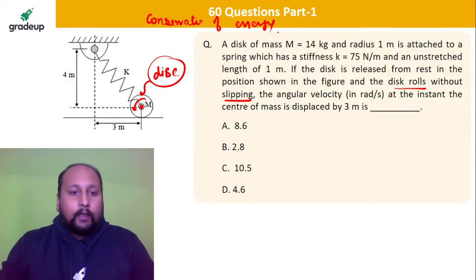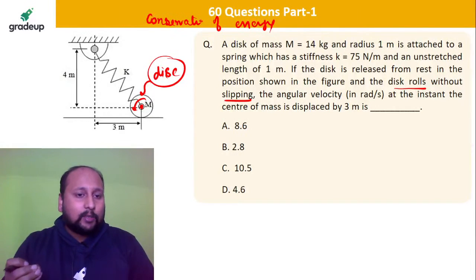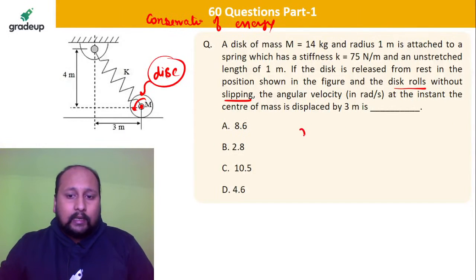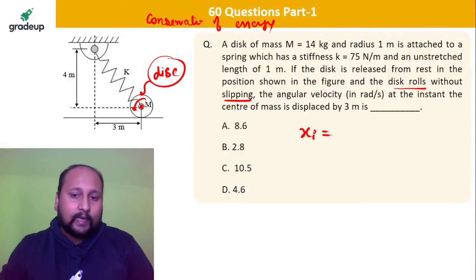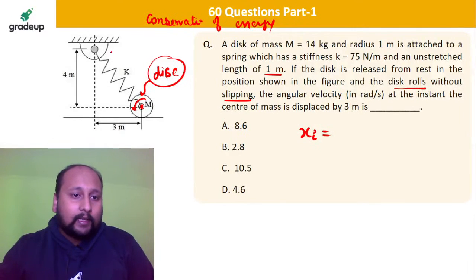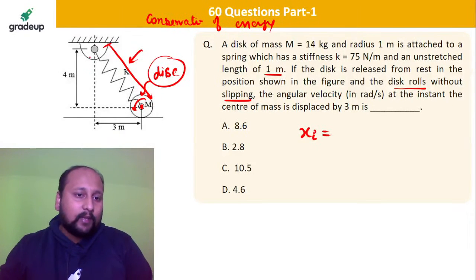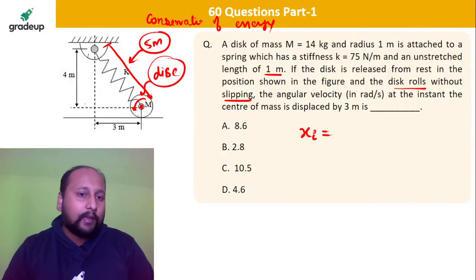Conservation of energy. So first of all, when you are placing this disc at this position, can you tell me what is the deflection in the spring? Let's say that is x1, at the initial point. Can you tell me the initial deflection? Unstretched length is 1 meter. So at this moment, this is the total length. If this is 4, this is 3, what will be this length? This will be 5 meter. 4 square plus 3 square under root, that is 16 plus 9, 25, that is 5 meter.